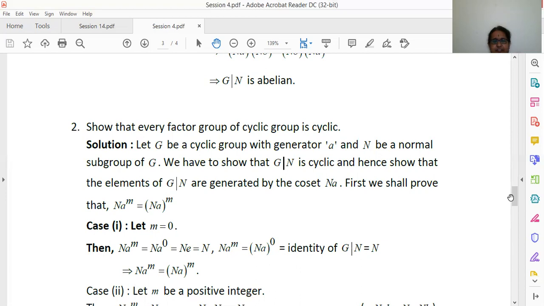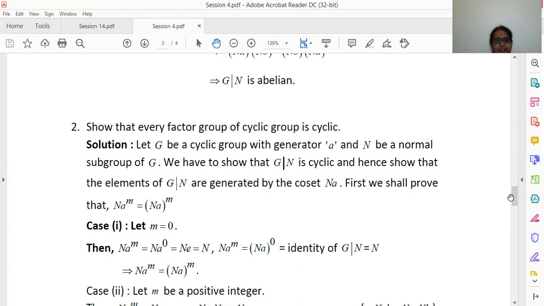That is, to show it is a group, we have proved associativity, existence of identity, existence of inverse. Closure property is not needed because the way we have defined the binary composition, that only implies that closure property is satisfied. So for that, we have taken two cosets Ha, Hb, and we have defined the binary composition such that Ha · Hb is equal to Hab for all Ha, Hb belonging to G/H.